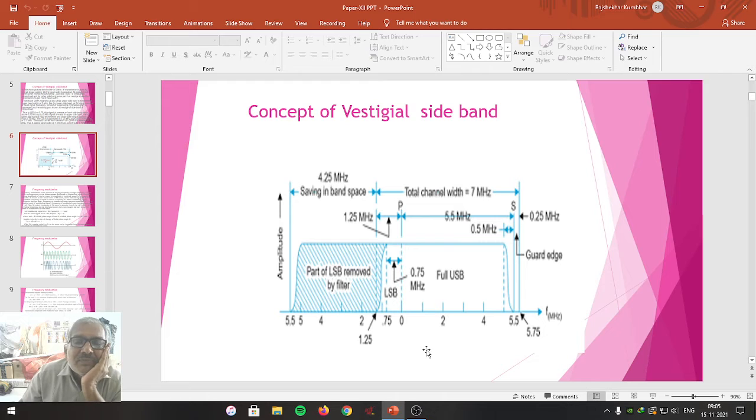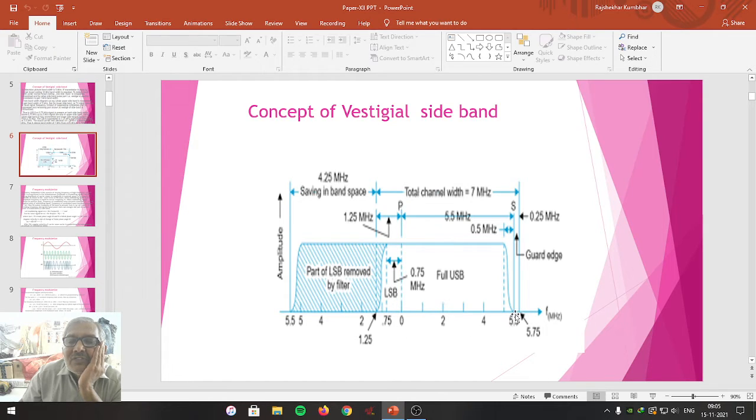Once again I will repeat. Look at 0 to 5 megahertz here. It is the total USB. At 5.5 megahertz, the sound carrier is introduced. It is written as S. So this is the picture carrier which is represented.